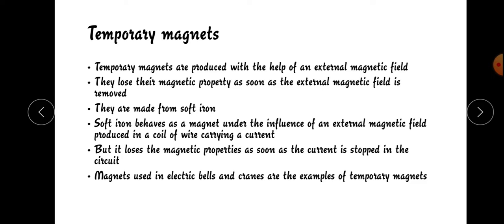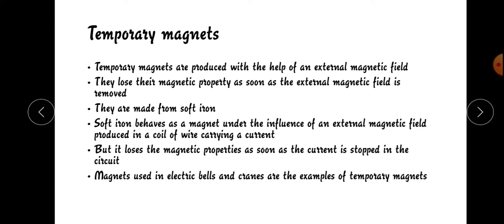Soft iron behaves as a magnet under the influence of an external magnetic field produced in a coil of wire carrying a current. But it loses the magnetic property as soon as the current is stopped in the circuit.